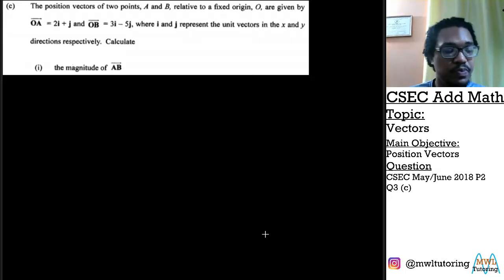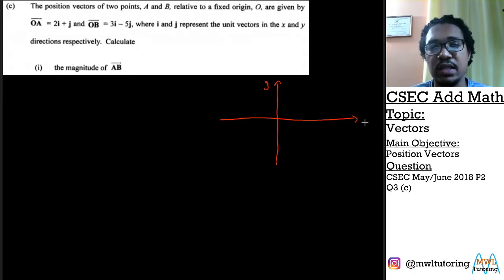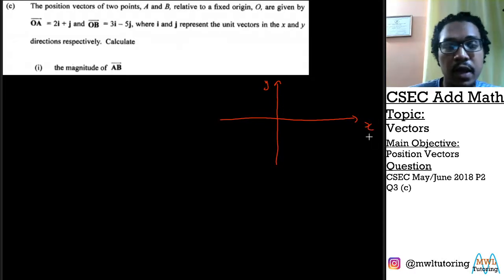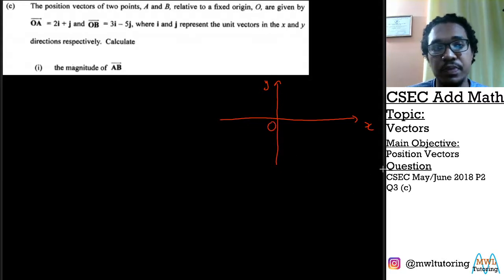What you want to do is draw up a very small, simple sketch to depict what is going on with the information they have. It doesn't have to be too perfect, it's just a sketch. Here is our y-axis and this is our x-axis. And we want to get the position vector for OA. We know that any position vector always starts from the origin and goes to wherever that position vector is telling us.